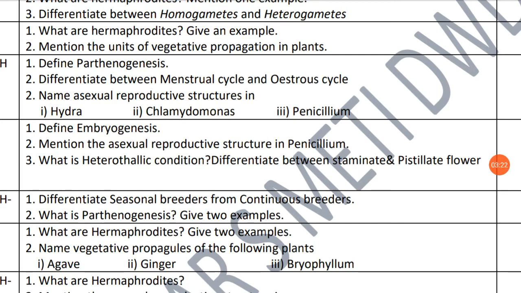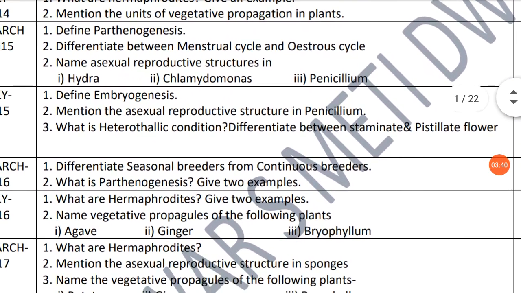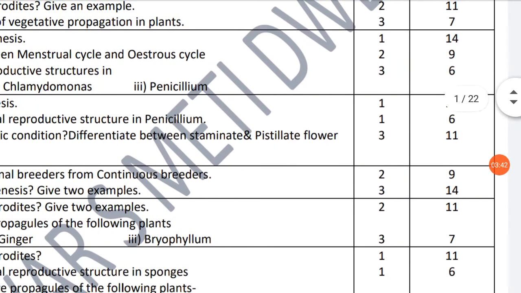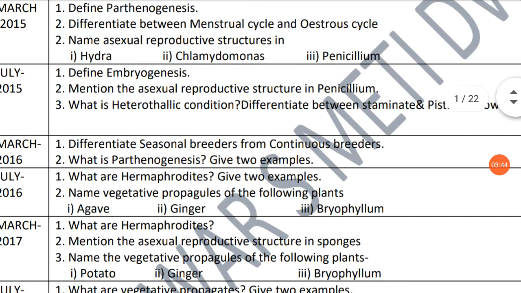Third question, name the asexual reproductive structure in Hydra and Chlamydomonas, and Penicillium, each having 1 mark. Here the page number is also mentioned in this column.